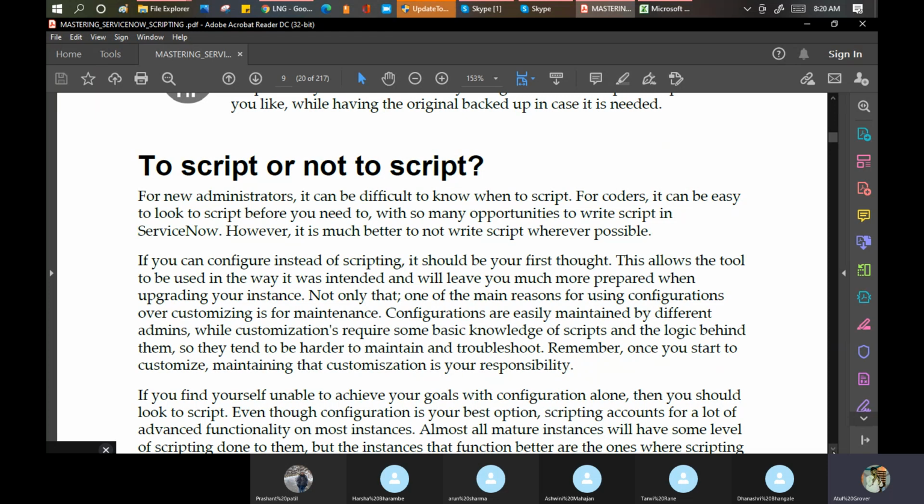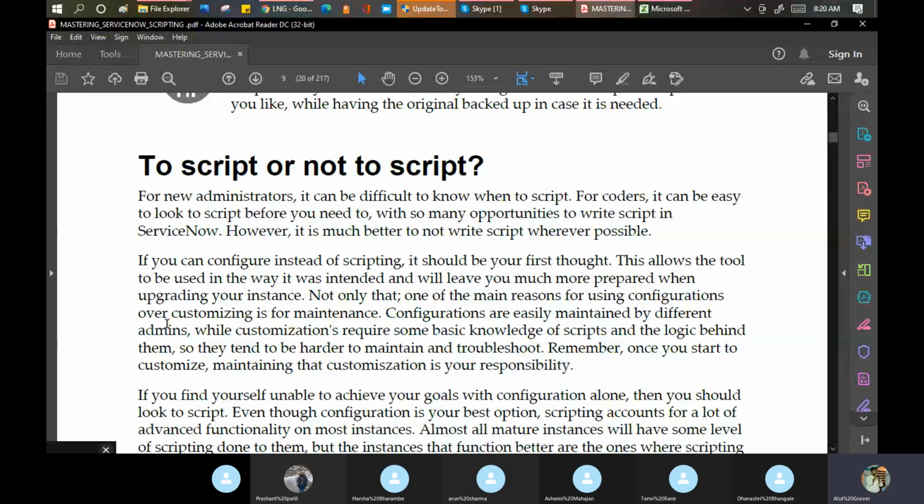For example, he says a few things can be done via UI policy, like making any field mandatory, read-only or visible. But still there are some coders who love to write code, and they write the script in the background. That is not a good practice. If ServiceNow is giving you some functionality to use, you should use that functionality as it is instead of writing code on top of it, which can cause a problem later on.